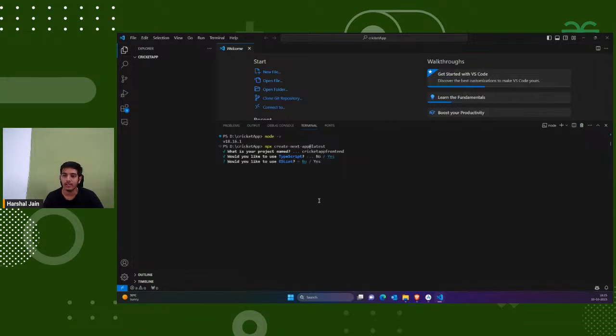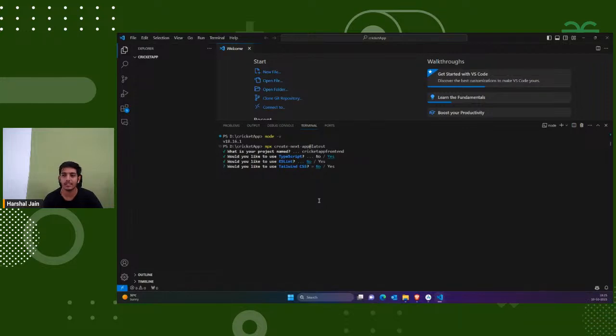We don't want to use ESLint, but yeah, you can use ESLint. It is actually an additional check for, for example, whether your file names have been named correctly, or your components have been named correctly. For that you use ESLint. So that's important. If you want to use it, then definitely go for it. But right now, I'm just keeping it as simple as possible.